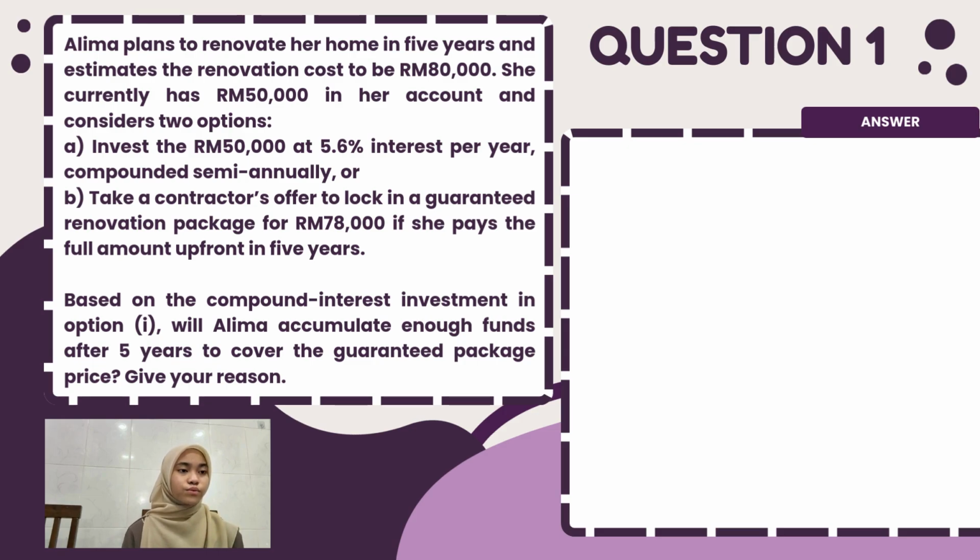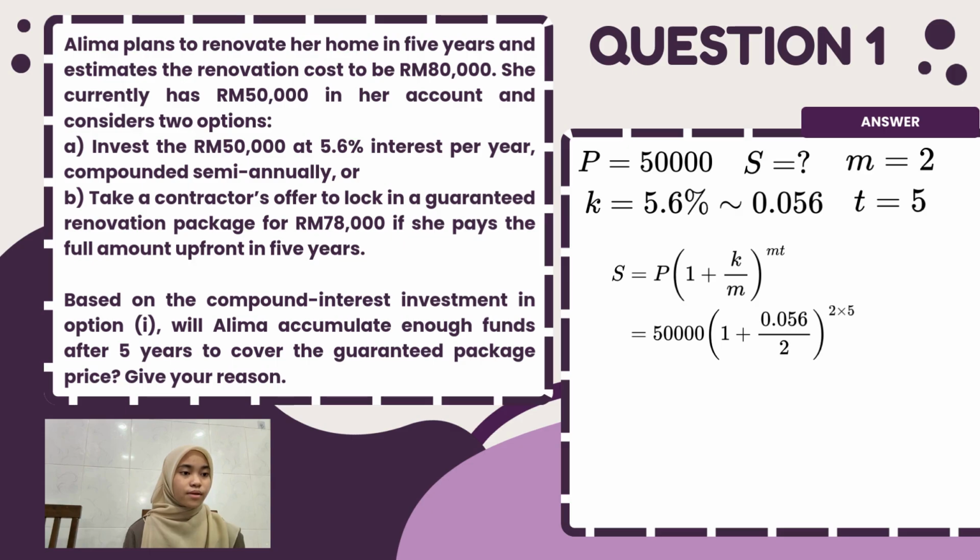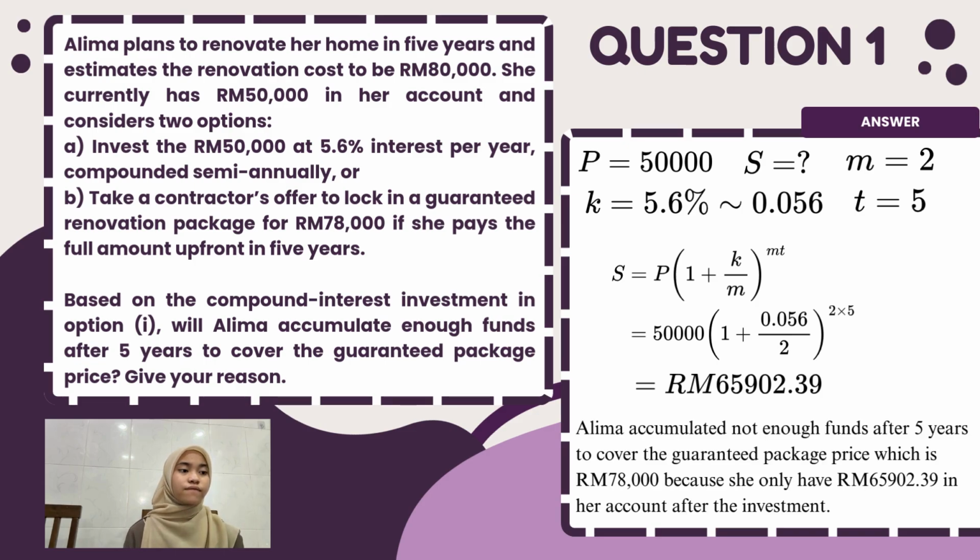To answer this question, we know that P equals 50,000, M equals 2, K equals 5.6%, similar to 0.056, T equals 5. So we use the S formula, which is S equals P(1 + K/M)^(MT). And the total amount is RM65,902.39. Alima will not accumulate enough funds after 5 years to cover the guaranteed package price, which is 78,000 ringgit, because she only has RM65,902.39 in her account after the investment.